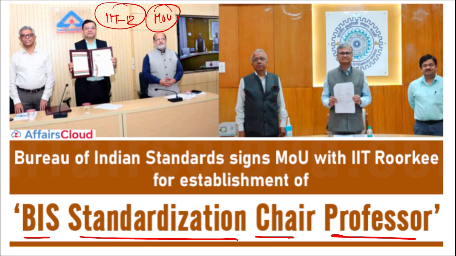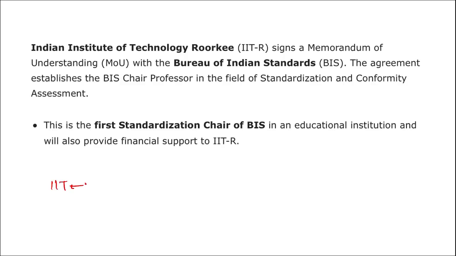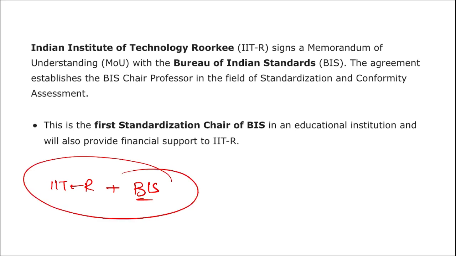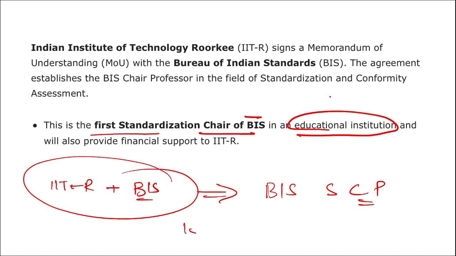The question can be asked in two ways. IIT Roorkee has signed an MOU with whom? It has signed this MOU with BIS. What is this BIS? Bureau of Indian Standards. For what reason was this MOU signed? To establish a standardization chair professor. I repeat, to establish the BIS standardization chair professor, and this is the first standardization chair of BIS in an educational institute, and the educational institute is IIT Roorkee. And this will also provide financial support to IIT Roorkee.